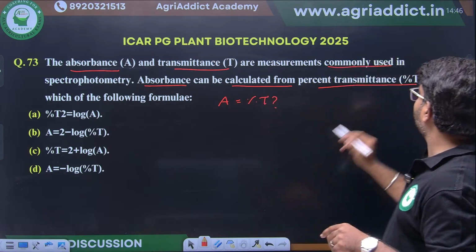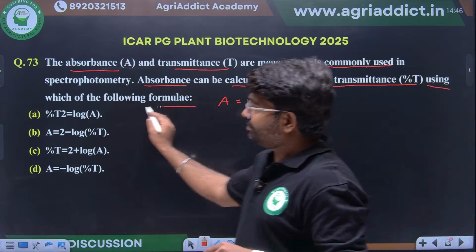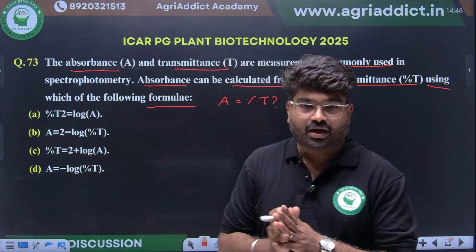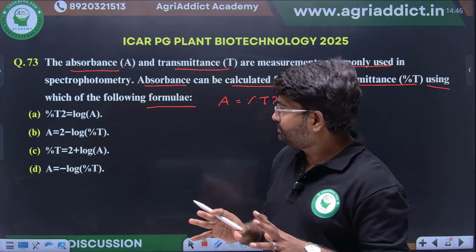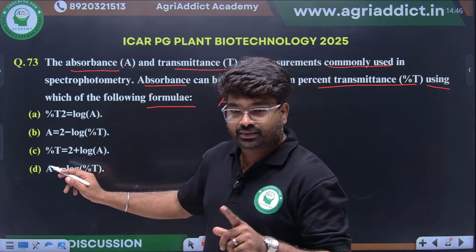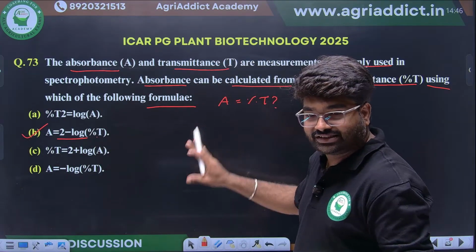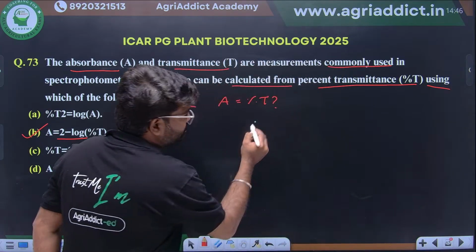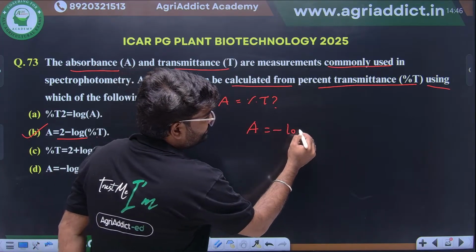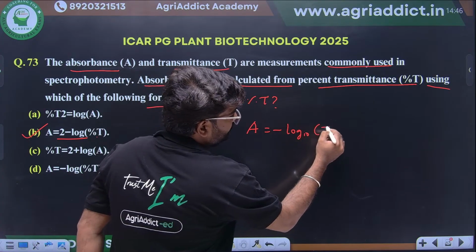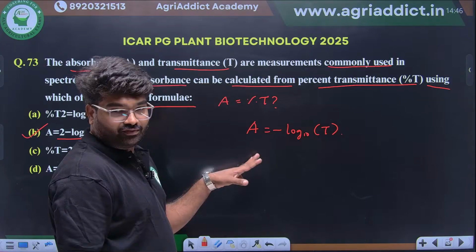How to calculate? Using which of the formula? They have given different formulas. How can we calculate the percent absorbance? Excellent. We will see the calculation now. Absorbance formula is what? Minus log T, where T is transmittance. This is the formula.